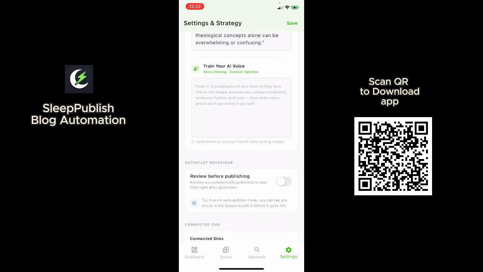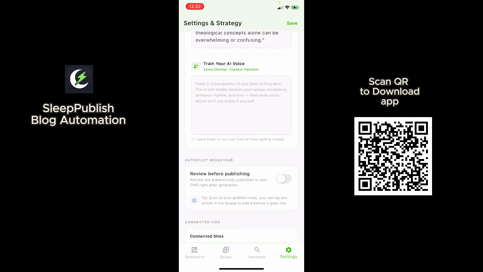Now you can train it on your own. You can train the AI on your own writing style. So if you're the one who already has a way in which you write and you want to maintain that consistency, you just paste the content here, and then AI will constantly refer to it to be able to create content that aligns with your voice.